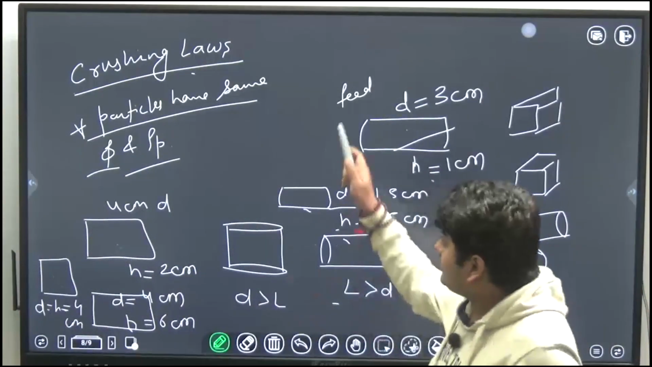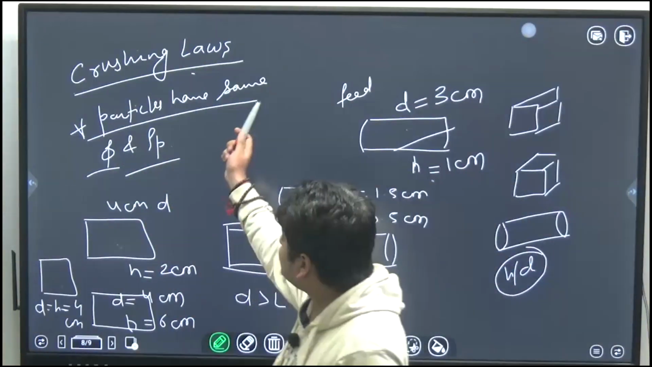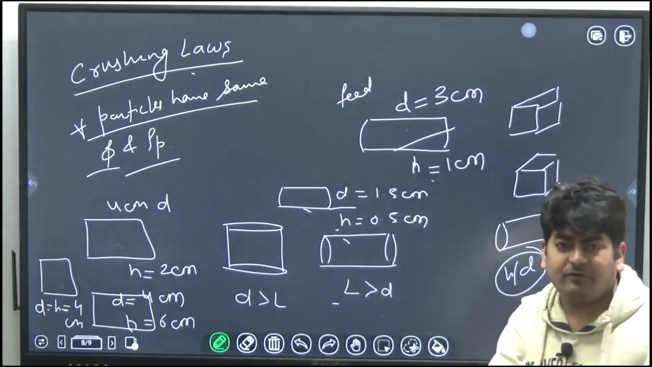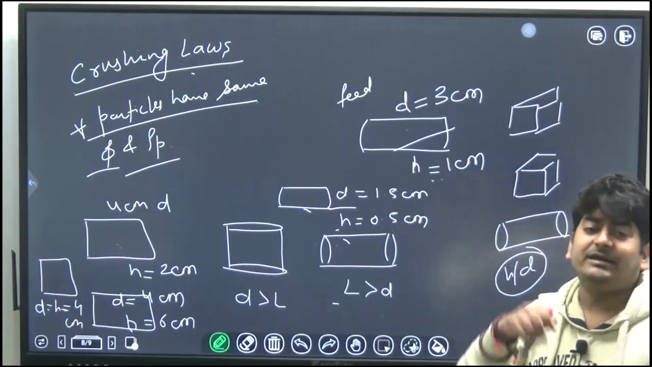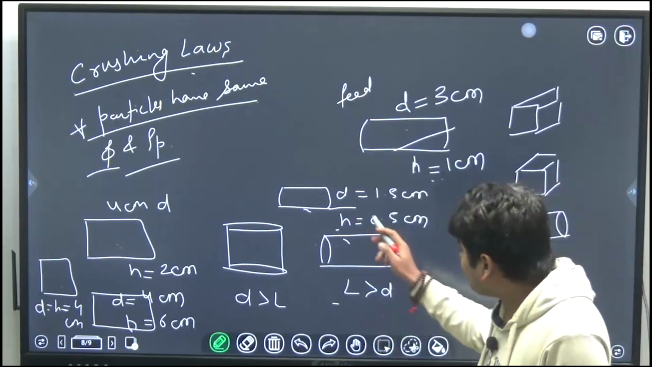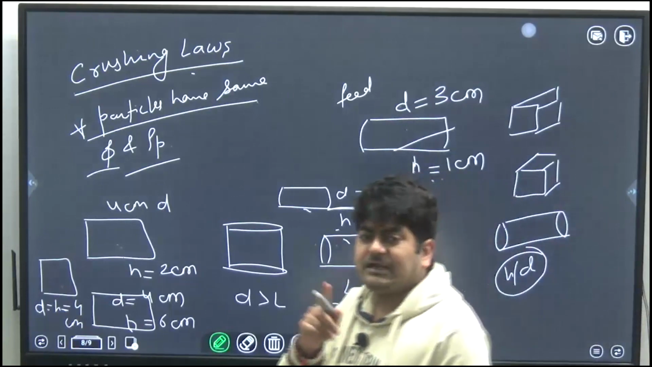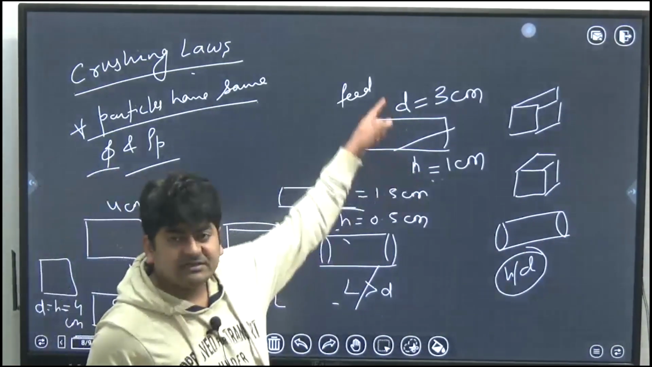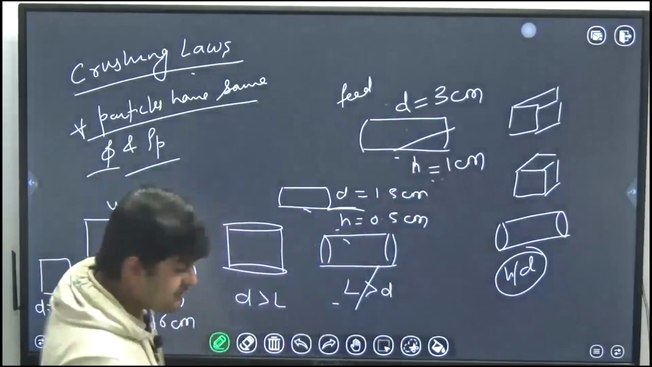So in crushing laws, this is one very important assumption, that all particles must have the same sphericity and density. For other shapes, the sphericity is fixed. But in the case of a cylinder, we differentiate cylinders based on their H by D ratio or L by D ratio, whatever you want to say. That should be clear in your mind. Whatever H by D ratio is in the feed, in the product as well we will have the same H by D ratio for the cylinders.